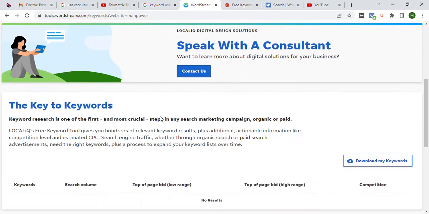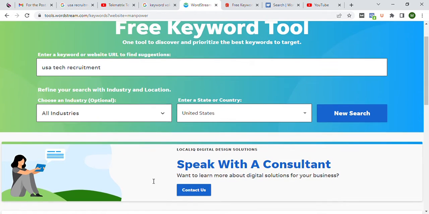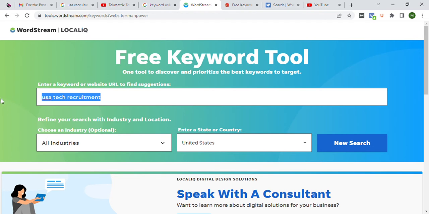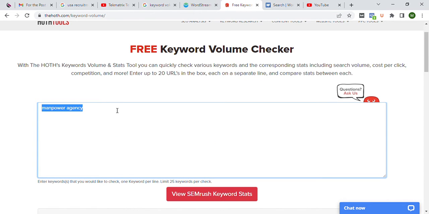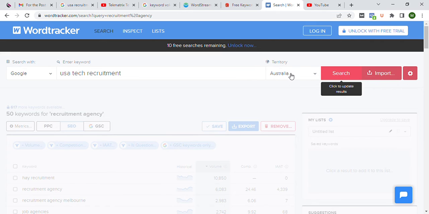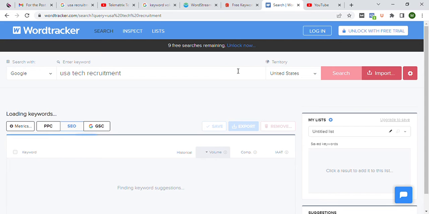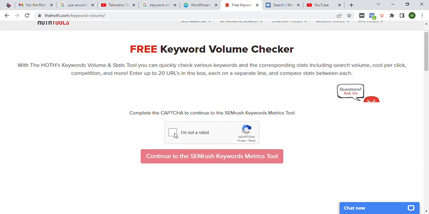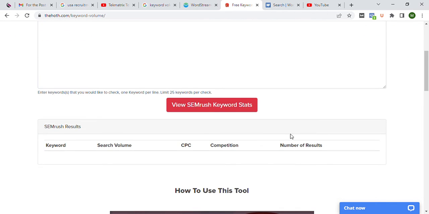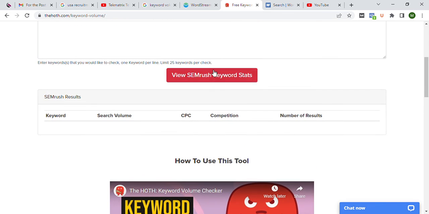So I have already searched a few keywords here, so it's not giving me the other keyword options. I'll go to the other website, the other tool, and I'll check whether it has a high volume or a low volume. In the same way, I'll enter it in this tool also. I'll choose the country United States and click on check. And can you see, guys, I'm trying to find out the difficulties. Use the same keywords.